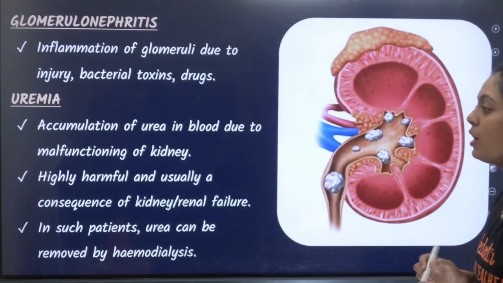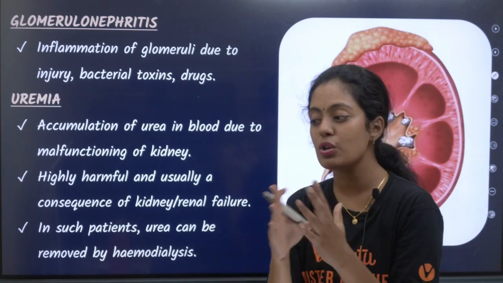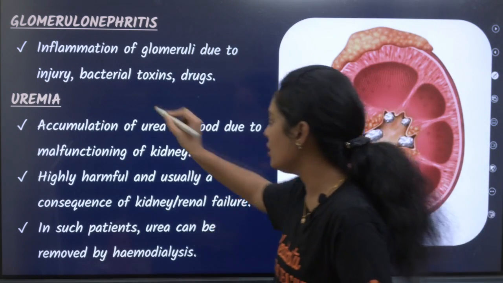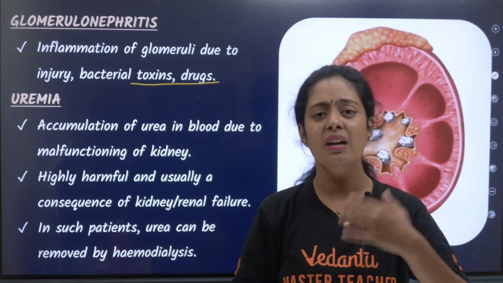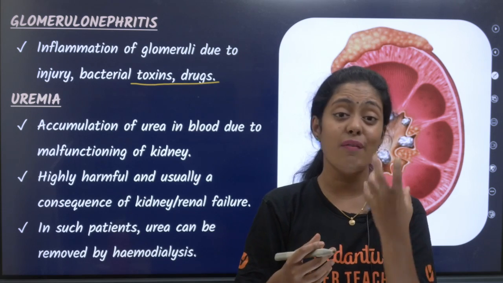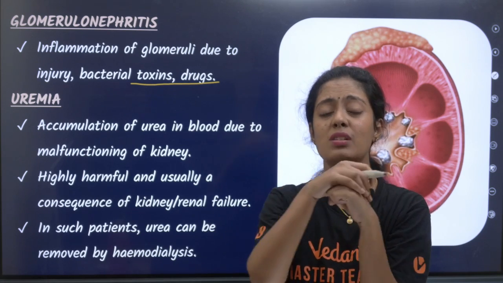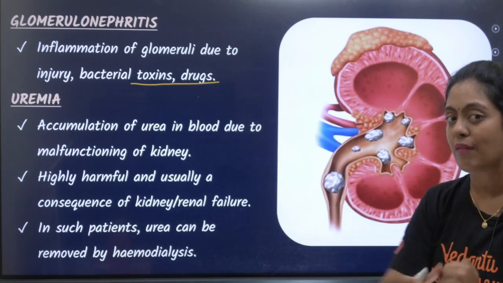Okay, yes. Glomerulonephritis, this is given in your textbook. Inflammation of your glomeruli, due to injury, bacterial toxin, drugs. நிறைய மெடிசன் சாப்பிட்டுட்டே இருக்காங்க, சுகருக்கான மெடிசன், பிபிக்கான மெடிசன். That's definitely more pressure on my kidney, right? So that can also result in glomerulonephritis.